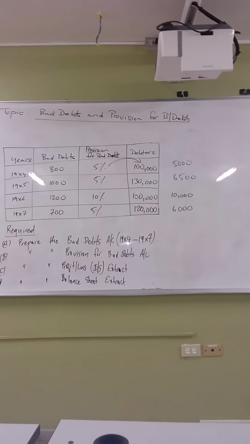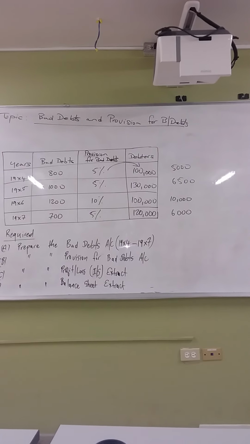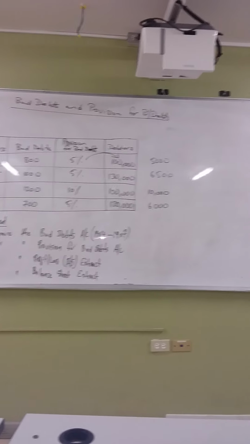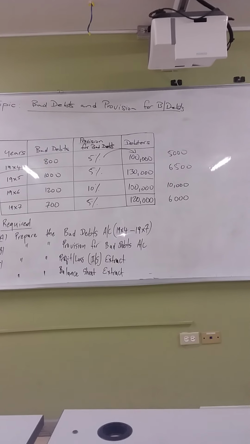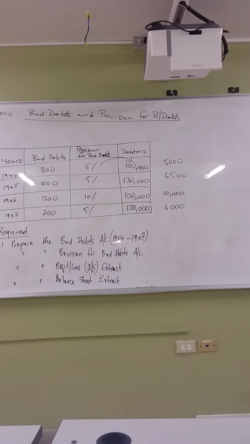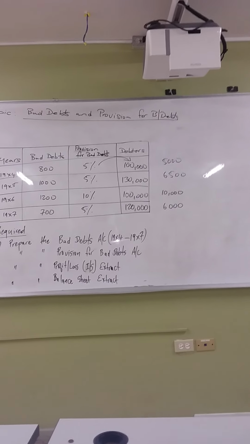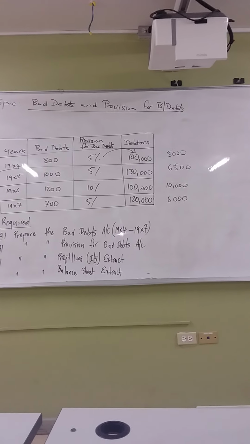6,500. Right? That gives you 6,500. Now in comparison to your previous year when it was 5,000, for the year 1995, it was 6,500. So therefore, 5,000 was set aside from the year before. And this year it is now what? 6,500. So it represents an increase of what? 1,500.